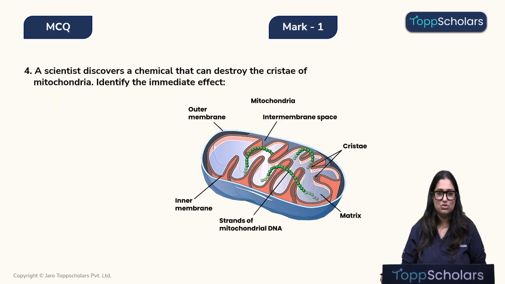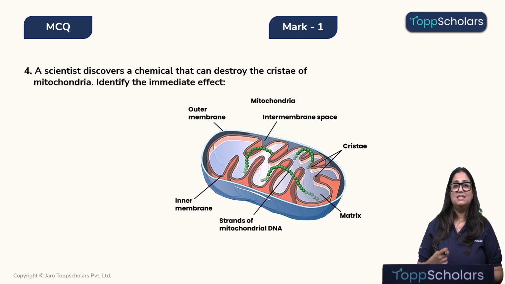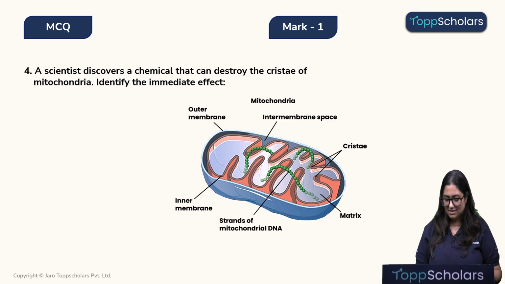Now, let's look at the next question. A scientist discovers a chemical that can destroy the cristae of mitochondria. Identify the immediate effect. Before we go into the options, let's quickly understand the cristae. Children, cristae are these finger-like foldings which we find in the cavity of the mitochondria. Alright, and in the question, the scientists have destroyed this cristae.